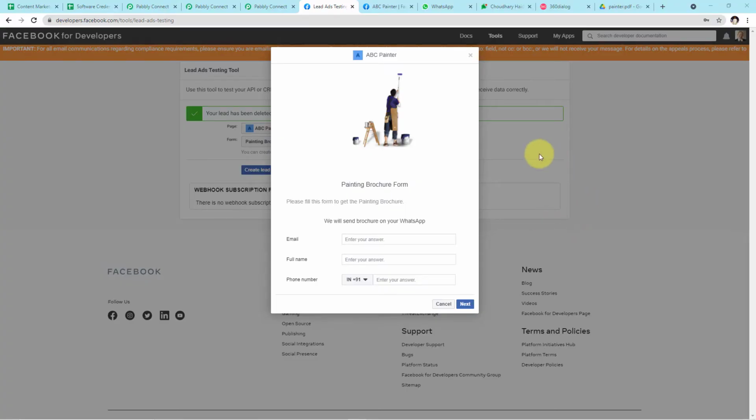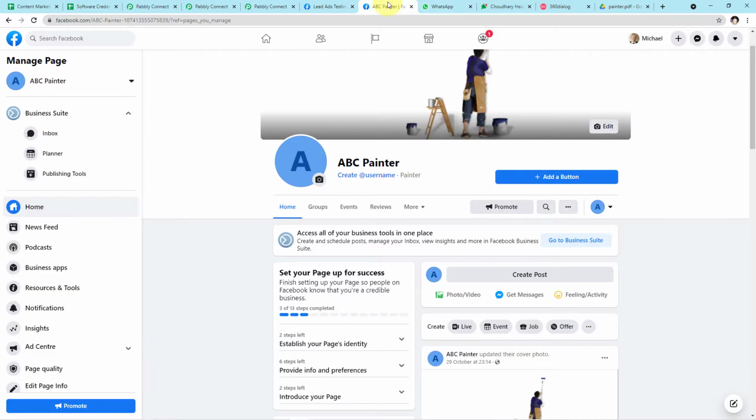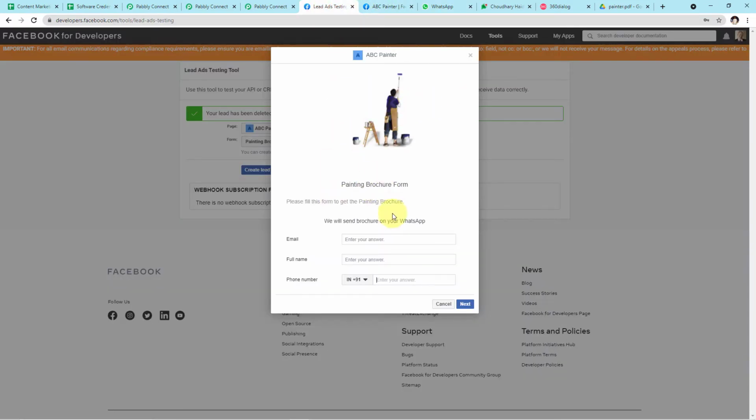Okay guys, as you can see on my screen, this is the form which I have created for the customers. Customers will see the form here, and as soon as they submit the form, they'll receive a WhatsApp message. Let me show you how the automation works. Let's fill up the form on behalf of our customer.